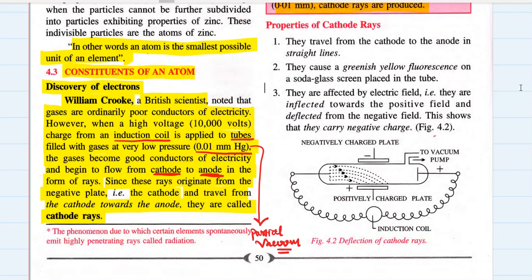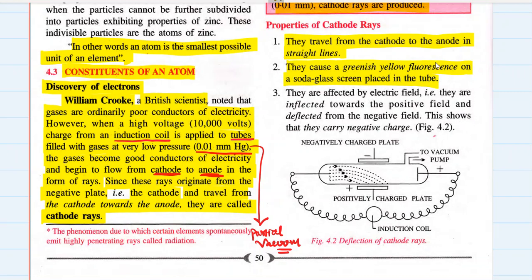चलो आगे बढ़ते हैं. Properties of cathode rays. So cathode rays travel from cathode to anode in straight lines. First property, they travel from cathode to anode in straight lines. ठीक है, सिंपल है, इसमें तो कोई प्रॉब्लम नहीं. They cause a greenish yellow fluorescence on soda glass screen placed in the tube.